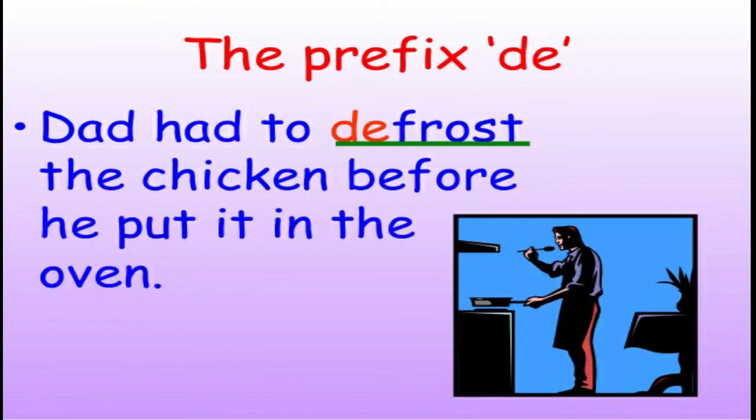Dad had to defrost the chicken before he put it in the oven. Now what is the root word here? It is frost. Frost is the root word, and we are adding prefix D. D is a prefix, group of letters that are added to the root word at the beginning. Defrost, frost, defrost.